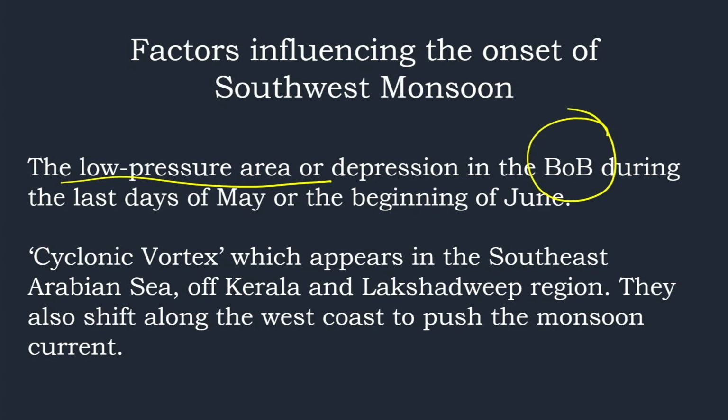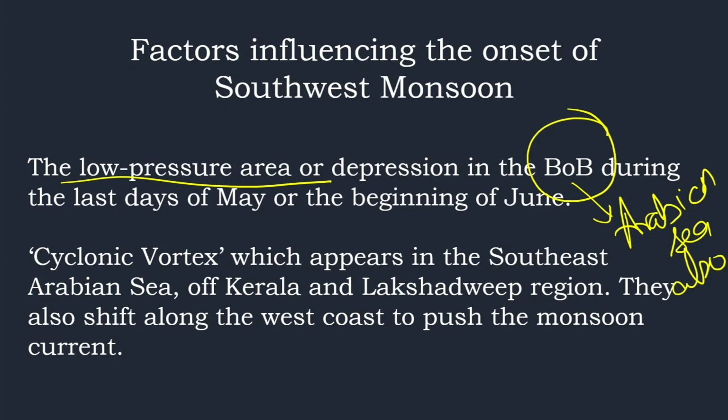So one condition is low pressure area in the Bay of Bengal. And there are such systems in the Arabian Sea also. This you have to note here. We said Bay of Bengal, and sometimes they are found in the Arabian Sea also, because in a prelims question it might be asked, low pressure centers are found only in the Bay of Bengal region during the onset of monsoon. And we also know that cyclones happen mostly in the Bay of Bengal. We could get easily confused. So the low pressure or depression regions can be found in the Arabian Sea also, around the same time, which results in the onset of the monsoon.